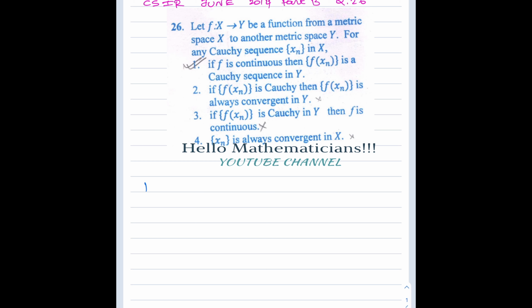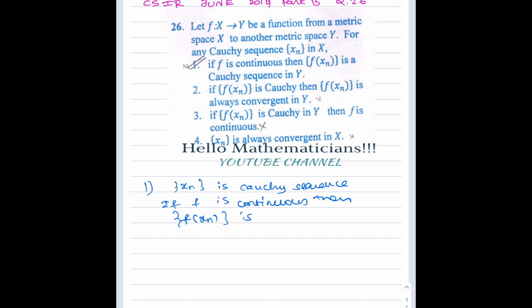In the first option they are saying that suppose xn is a Cauchy sequence, if f is continuous, then the sequence f of xn is a Cauchy sequence.